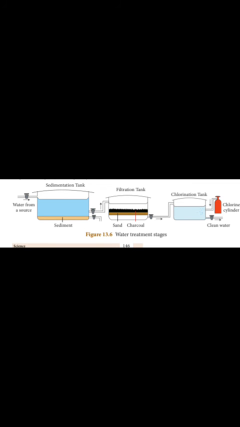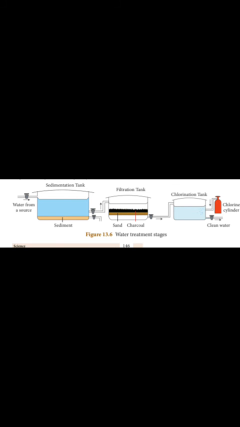Second process, filtration. Water from the sedimentation tanks is then pumped to the filtration tanks. Filtration tanks contain filter beds made up of gravel, sand, pebbles, activated charcoal and concrete. Water passes through these layers and becomes free from any remaining dissolved or suspended impurities completely.